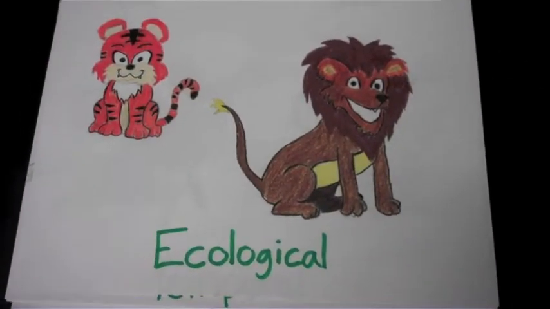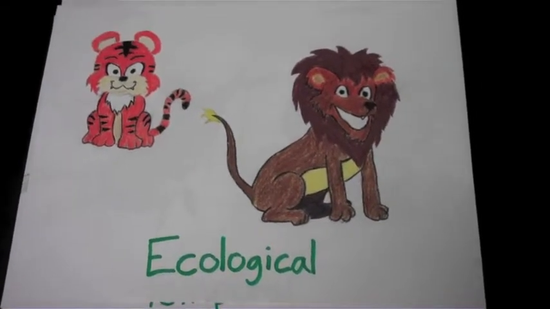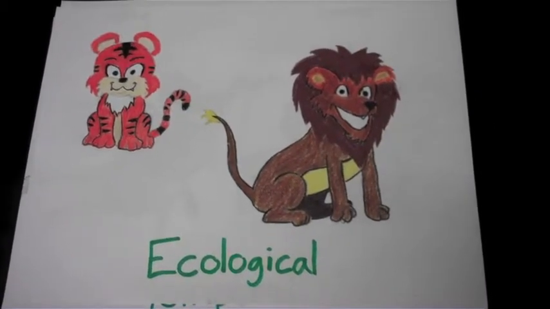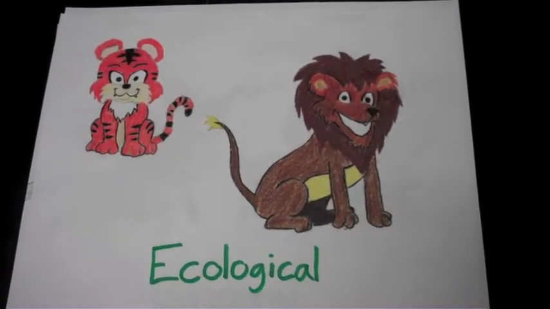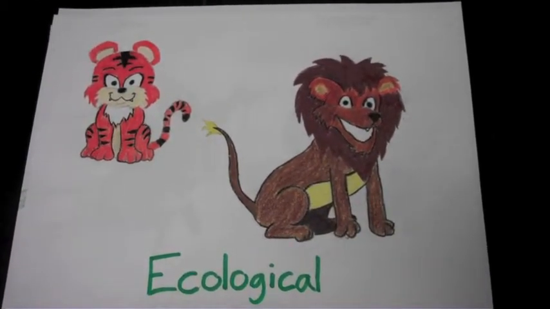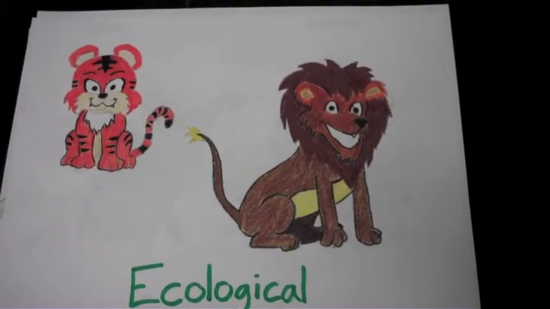In ecological isolation, species inhabit the same region but occupy different habitats, so they rarely encounter each other. These animals are reproductively isolated. For example, in India, lions and tigers inhabit the same region, but because they occupy different habitats, they do not reproduce together.